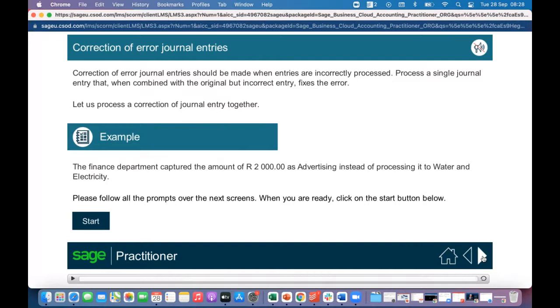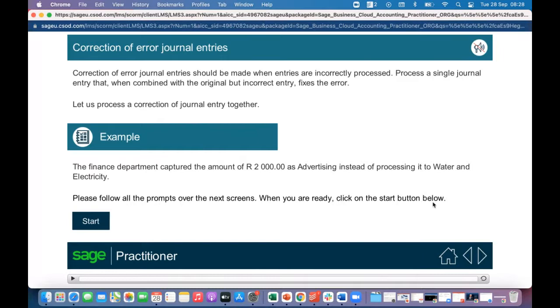Here I see they've actually given an example. I don't want to click on start because it'll probably take us through an exercise of some sort. Here they say the finance department captured the amount of 2,000 as advertising instead of processing it to water and electricity. Please follow all the prompts over the next screens.